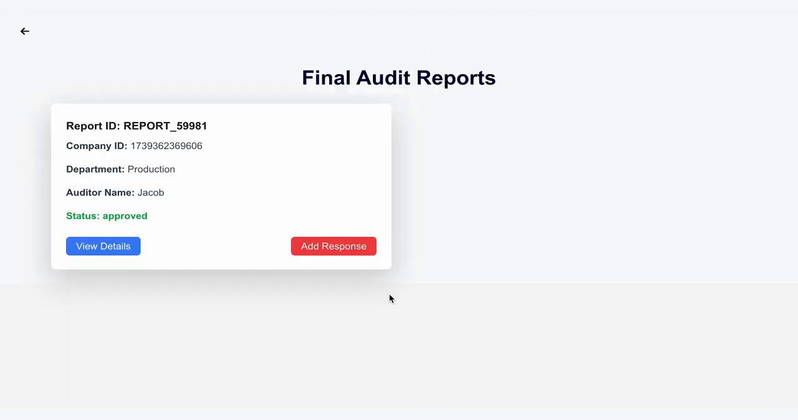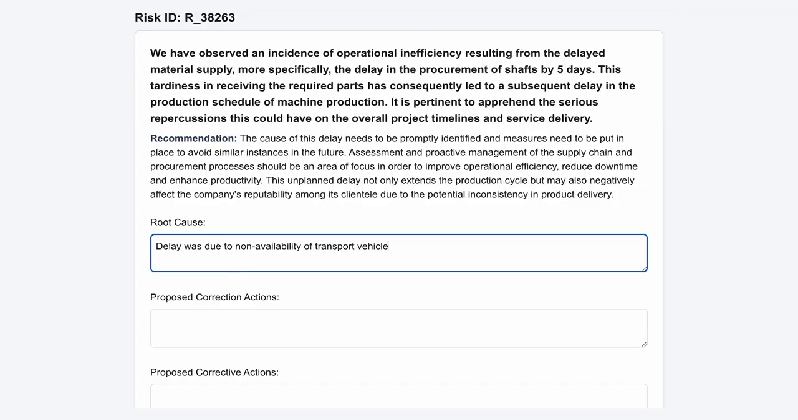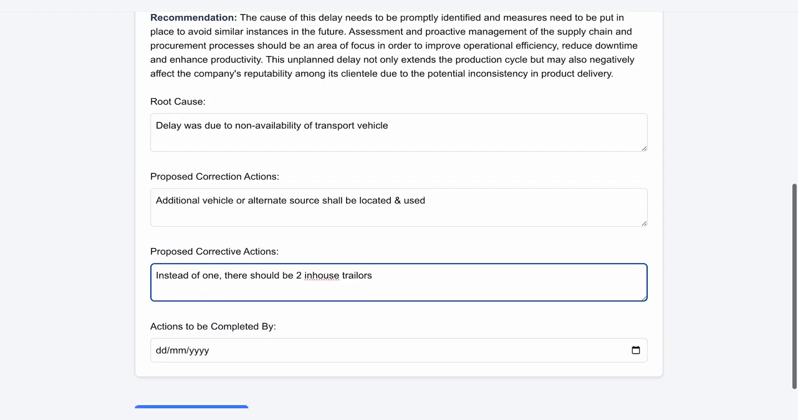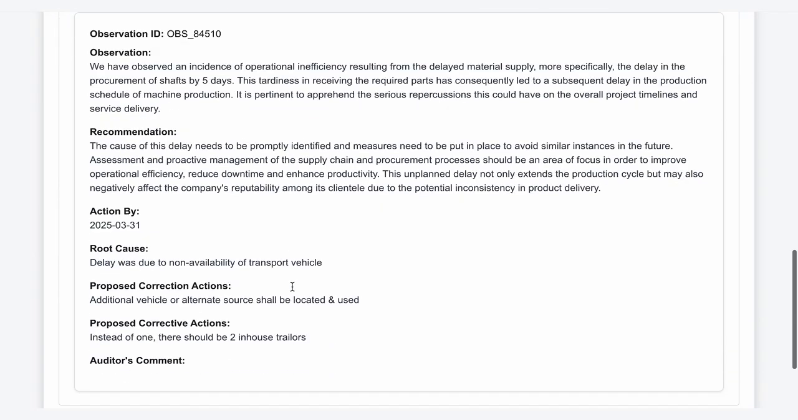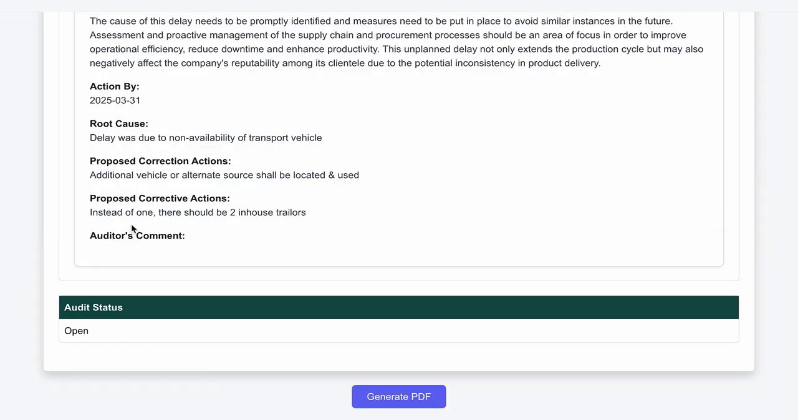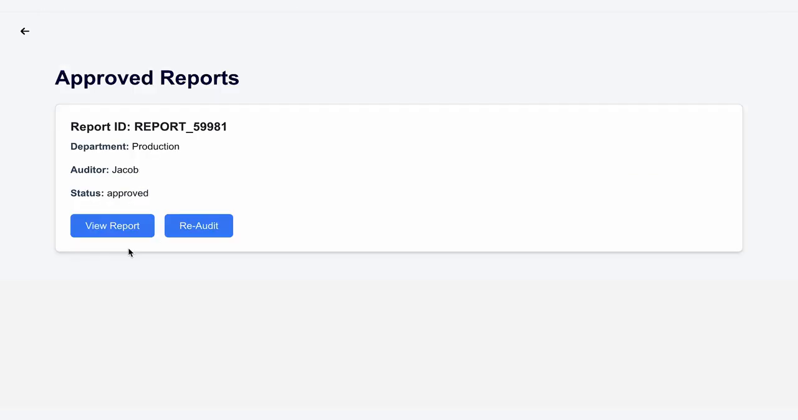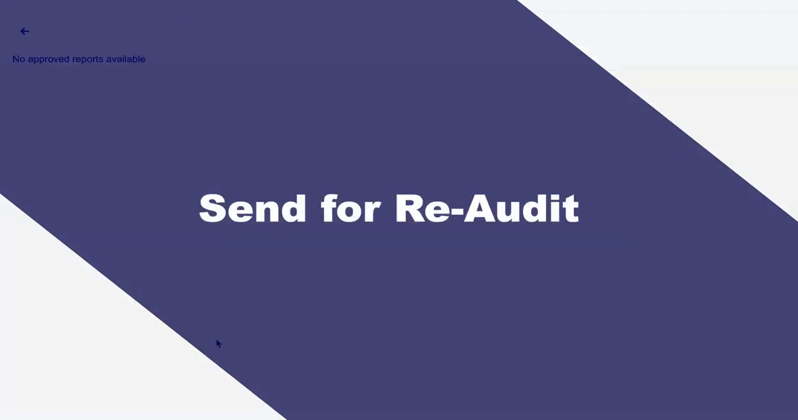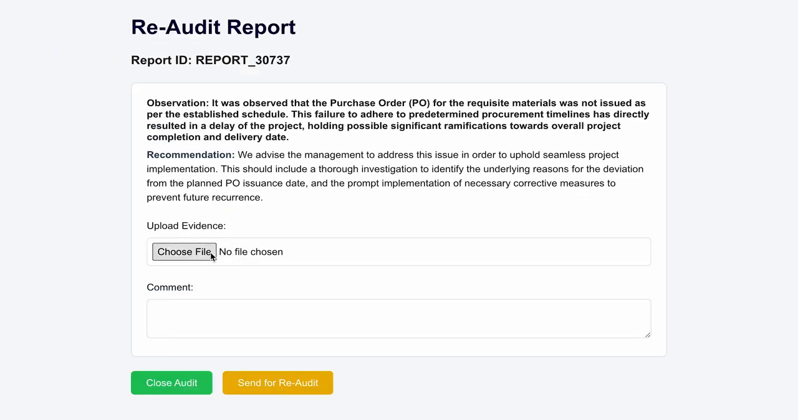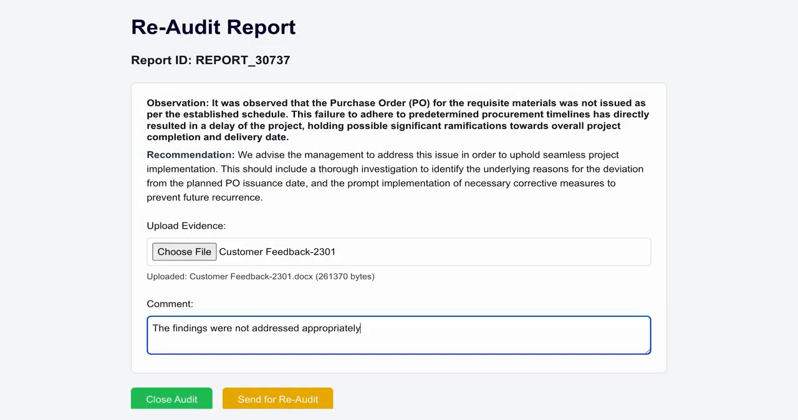When the auditee sends back the root cause analysis and proposed actions along with planned completion date, the auditor re-audits the department and checks for any remaining non-compliances. If the non-compliances are addressed, the auditor fills in the findings with objective evidence and closes the report. If not, the auditor sends the report for re-audit, attaching evidence where necessary.